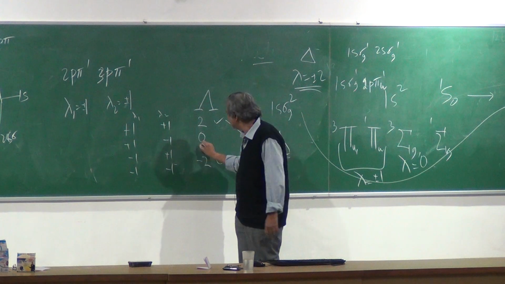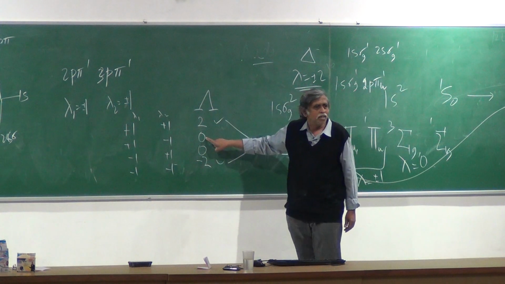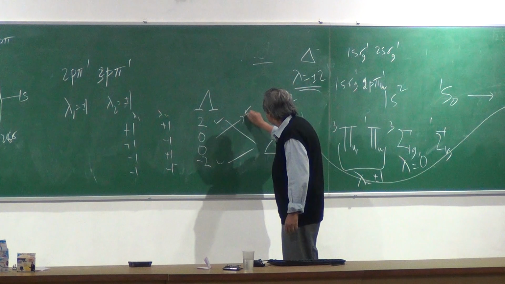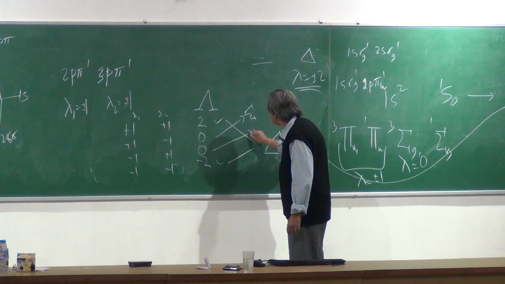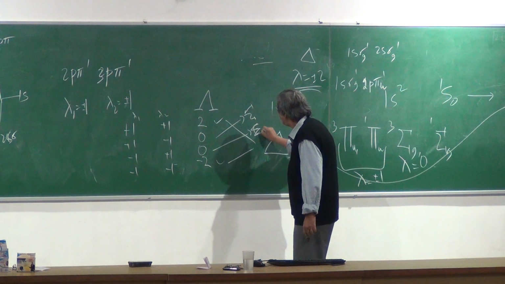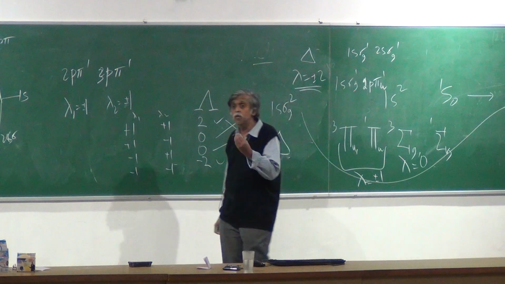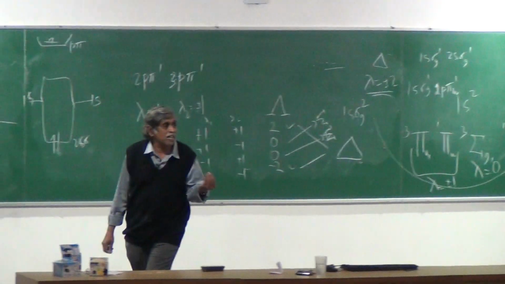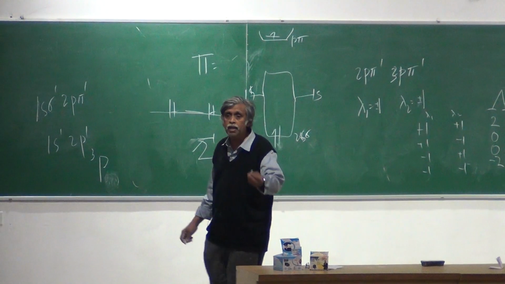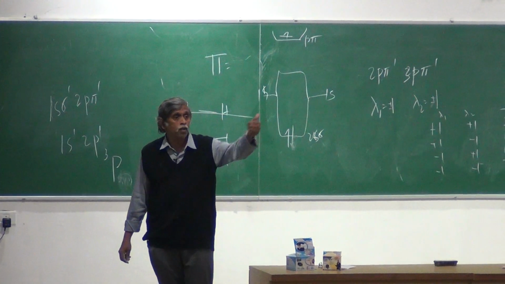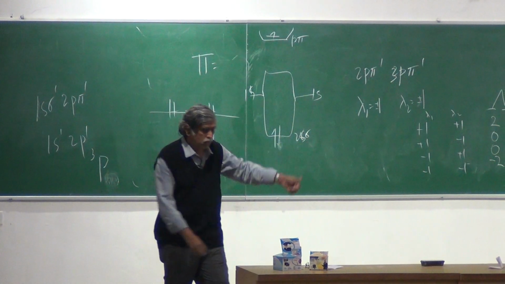What state must this be? And what state must this be? So what do I get really from 2p pi, 3p pi? What are the possible states I am getting? I am getting two sigma states. I am getting one delta state.